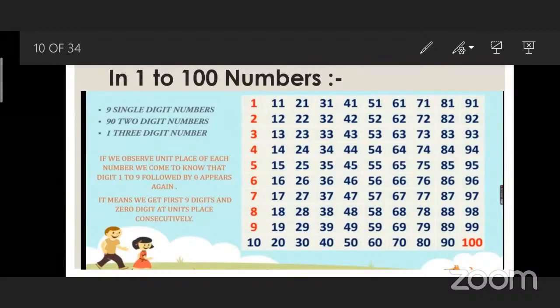From 10 to 90. At the bottom, you can see these digits 1 to 9 followed by 0 appear. It means we get the first 9 digits and the 0 digit at unit place consecutively.